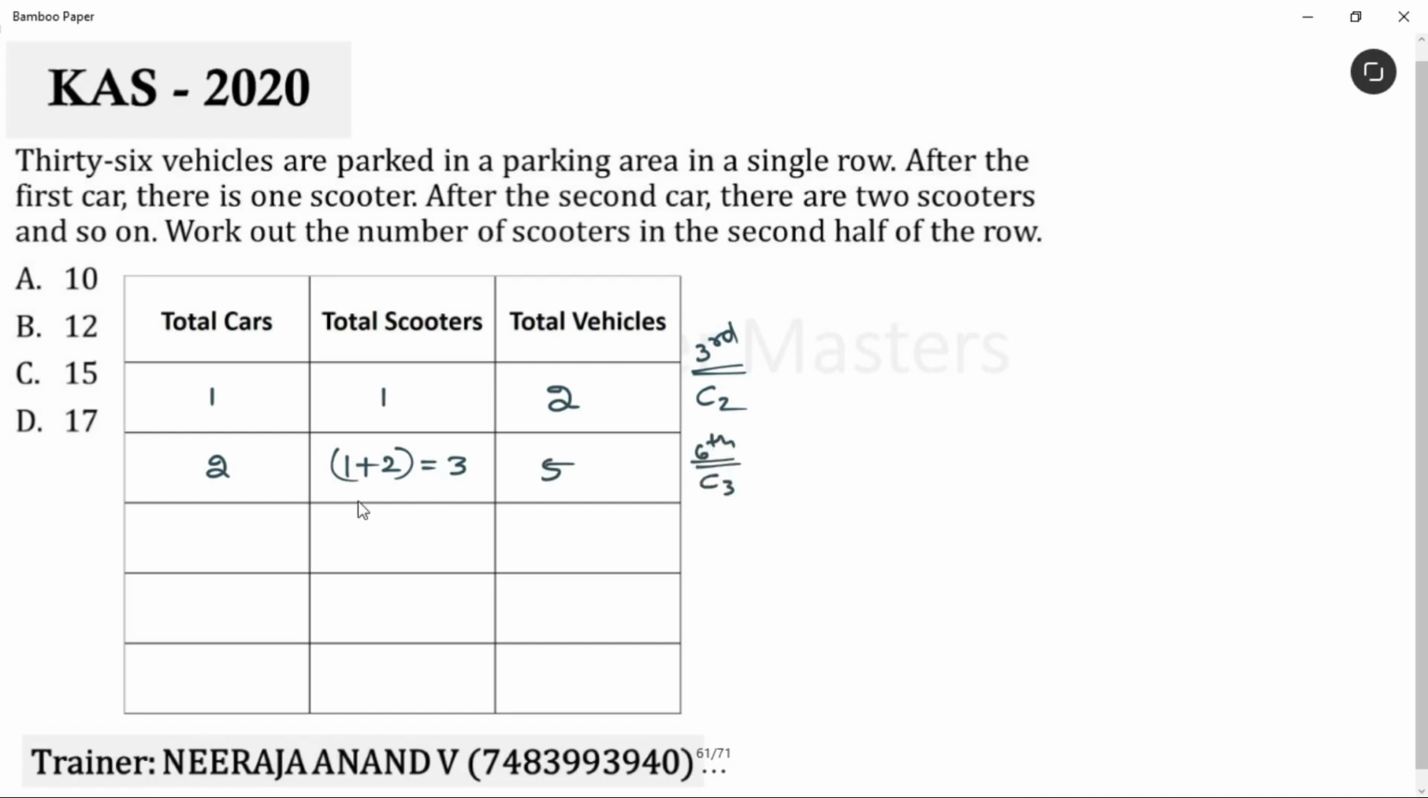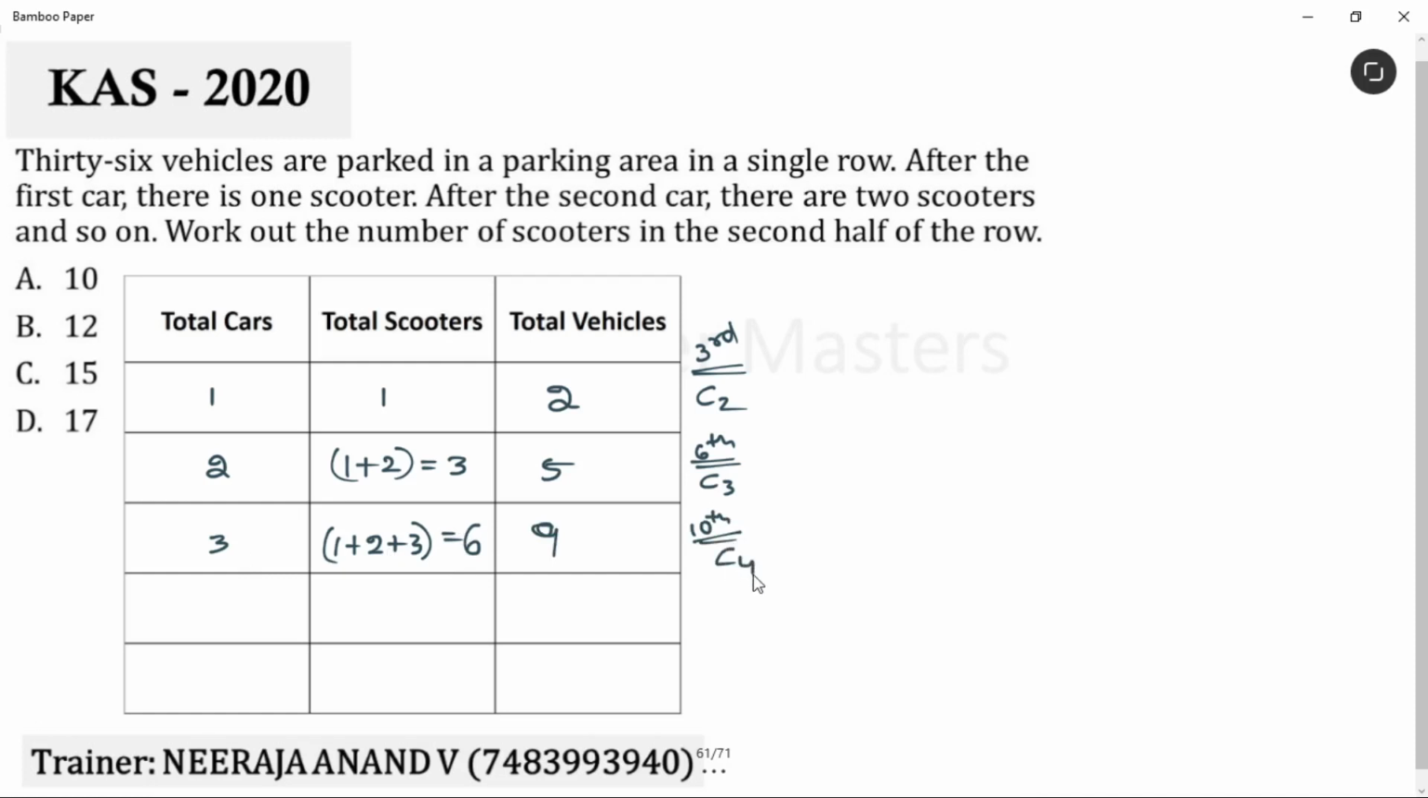That's it. Let's take 3 cars. Along with first car, we get 1 scooter. Along with second car, we get 2 scooters. Along with third car, we get 3 scooters. Total how many scooters? 6 scooters. Count how many vehicles are there. Take the sum now. 6 plus 3, 9. 9 vehicles are there. That means 10th vehicle is pakka car 4.